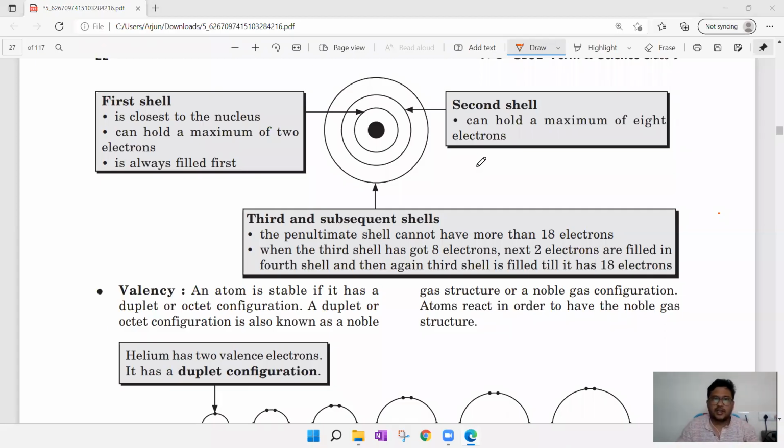Now let us try to understand the shells and everything. The first shell is the one closest to the nucleus. It is very near to the nucleus and can hold a maximum of 2 electrons, because 2 into n square, in place of n we can substitute 1, so 2 into 1 square, that is 2 into 1, which is equal to 2 electrons. So the first orbit can accommodate only 2 electrons and is always filled first. Whatever the atom may be, atomic number 50, 80, or 100, the first orbit should be filled, and then electrons should move to the second orbit.